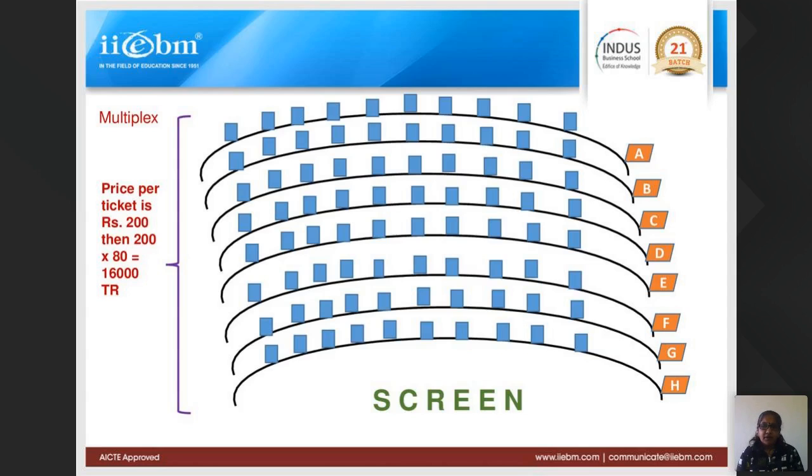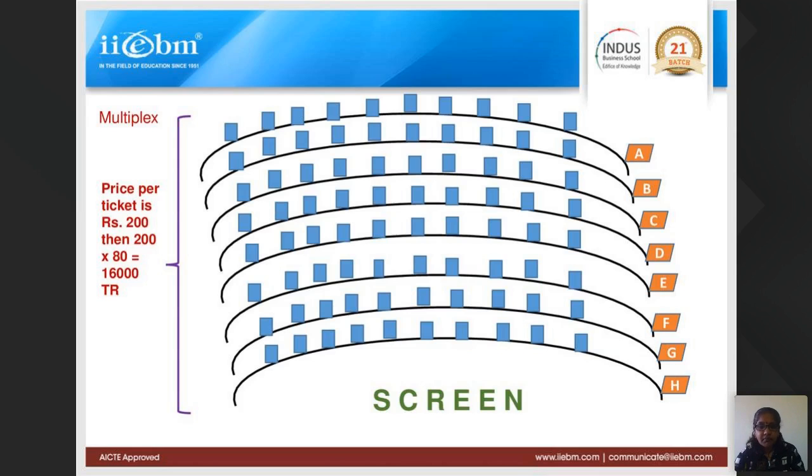Now the multiplex person sets a ticket price of 200 rupees. Anywhere people sit, they have to pay 200 rupees. So if the whole multiplex is occupied and not a single seat is vacant, the multiplex person will get 16,000, because it is 200 into 80: in one row there are 10 seats and there are 8 rows. So if all the seats are sold out, he'll get a total revenue of 16,000.